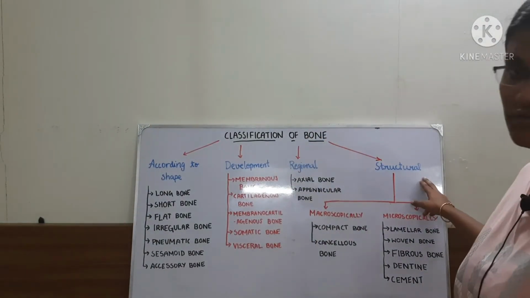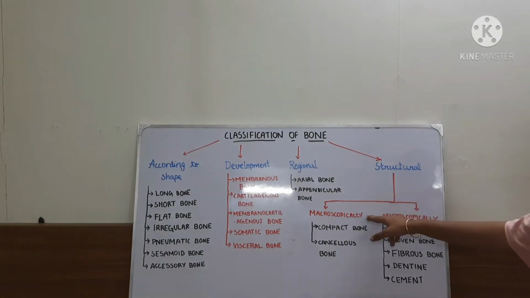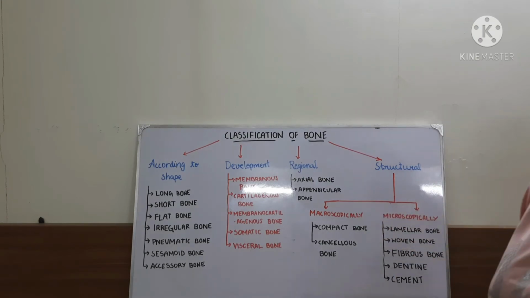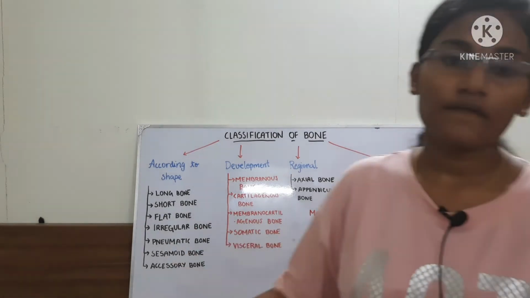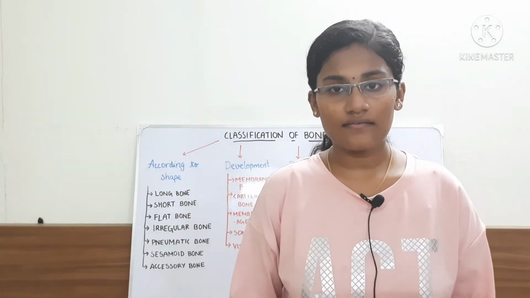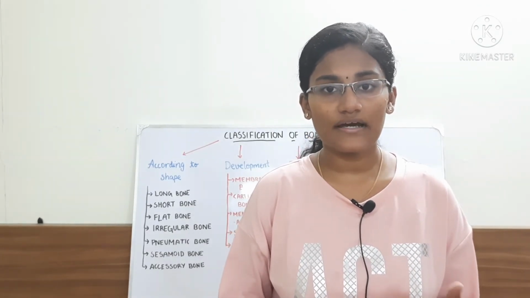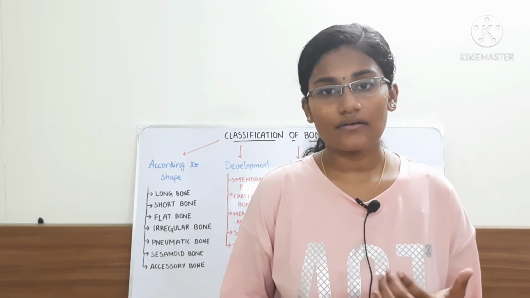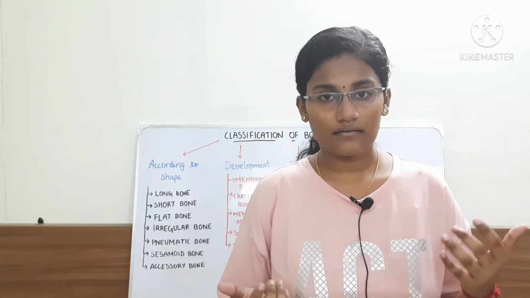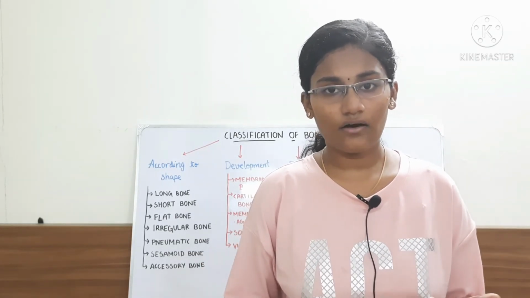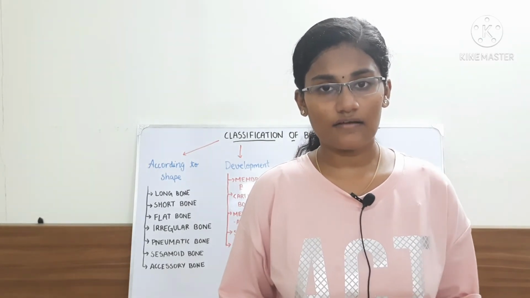And then next comes the structural classification. Under structural classification, bone can be classified macroscopically and microscopically. Macroscopically, the bone is of 2 types: the compact bone and the cancellous bone. The compact bone is dense in texture and ivory-like, but it has a lot of pores. The compact bone develops in the cortex of the bone, and it is usually present in the shaft, and it can handle all the compressive forces, shear forces, and tension forces, and it adjusts itself to those forces.